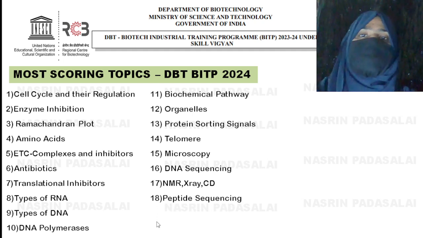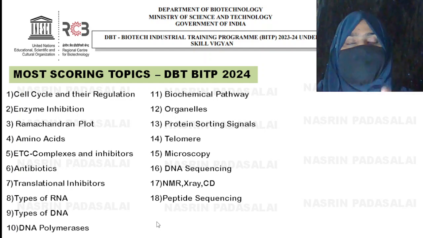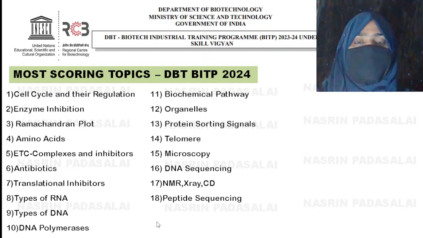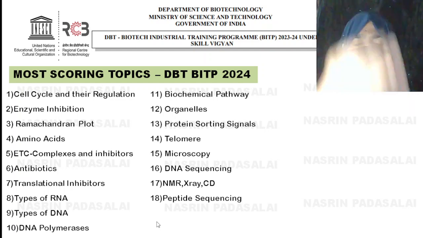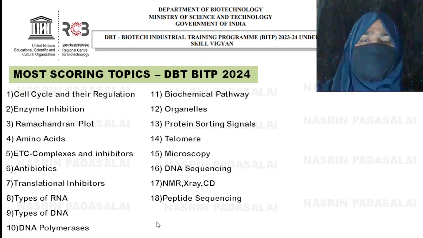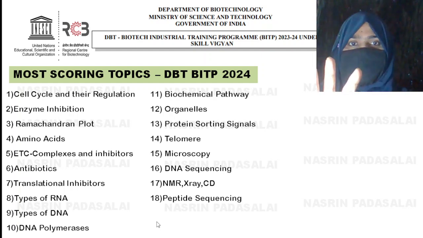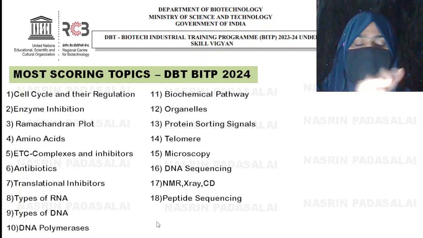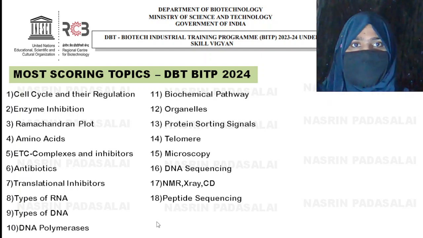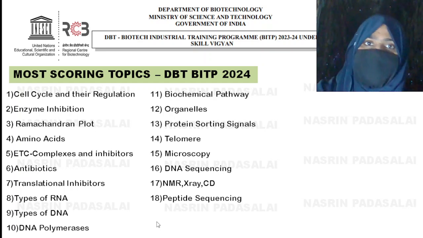Next is peptide sequencing. Like which will be cutting at your methionine: cyanogen bromide, trypsin, elastase, all the protease enzymes and which part of the peptide they will be cutting. So mostly it will be a direct question. Whether trypsin will be cutting at the N-terminal or C-terminal, like that question will be asked. Okay, chymotrypsin, carboxypeptidase, endopeptidase, exopeptidase.